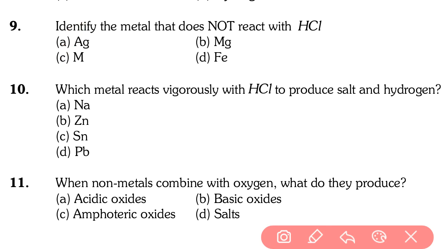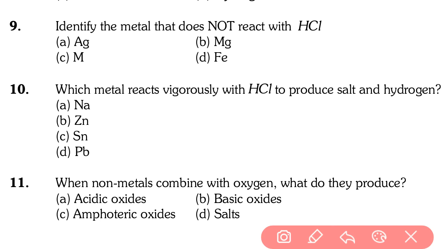Question number 10. Which metal reacts vigorously with hydrochloric acid to produce salt and hydrogen? Option A, sodium. Option B, zinc. Option C, tin. Option D, lead. Everyone note that the most reactive elements, potassium and sodium, are placed at the top of the reactivity series. So our answer is option A, that is sodium. Question number 10, answer is sodium. When sodium reacts with hydrochloric acid, it produces salt and hydrogen gas. It reacts very vigorously because sodium is the most reactive element among the four.